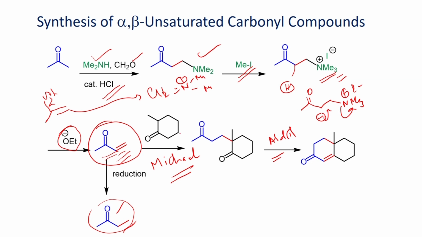If you have acidic medium, the cyclohexanone can undergo enol formation. Once you form the enol, it can react with this double bond to give the addition product.